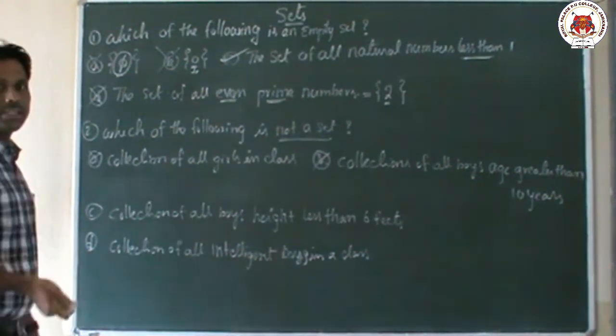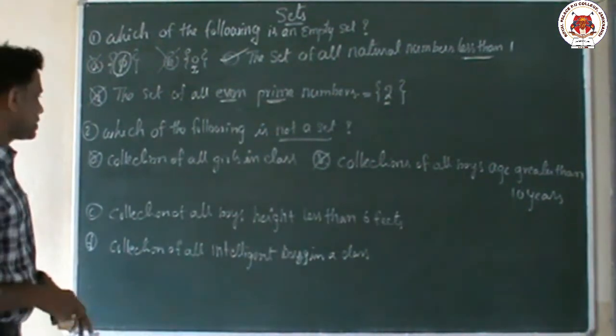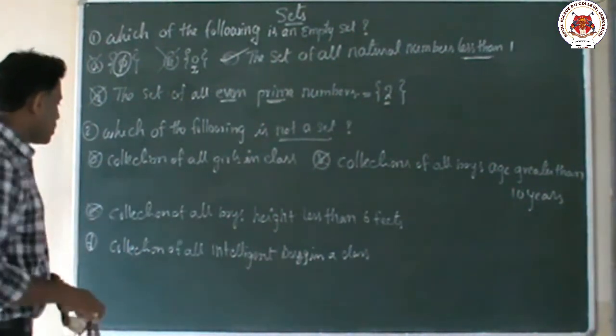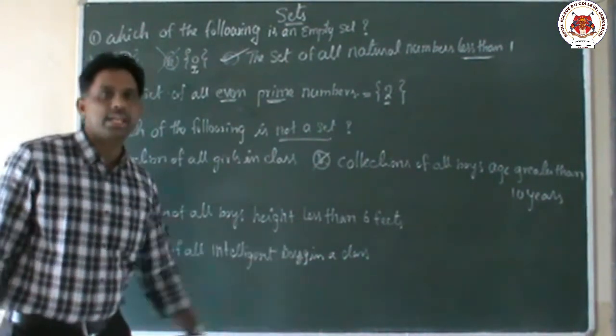So finally, which is not a set? D is not a set. Why is D not a set, sir? Because, children, it is the collection of all intelligent boys in a class.